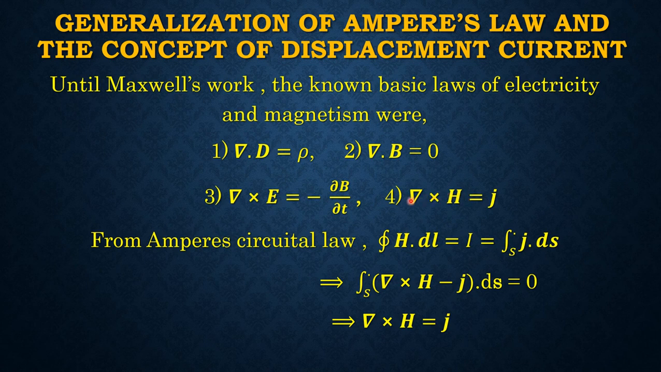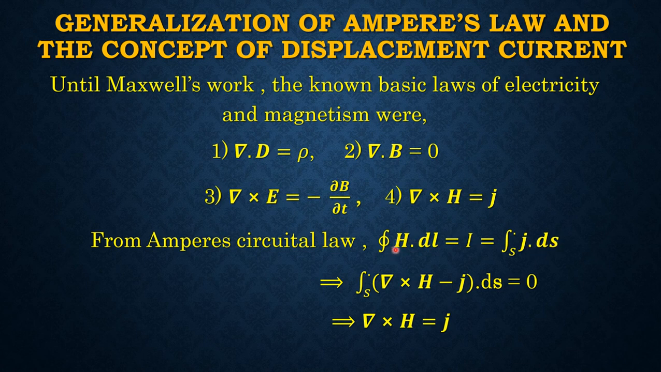But the equation curl H is equal to J was derived from the steady state observation, and we have to examine its validity for time varying field. Now from Ampere's circuital law, we know cyclic integral H dot dl is equal to I, and this current I can be written as surface integral J dot ds.